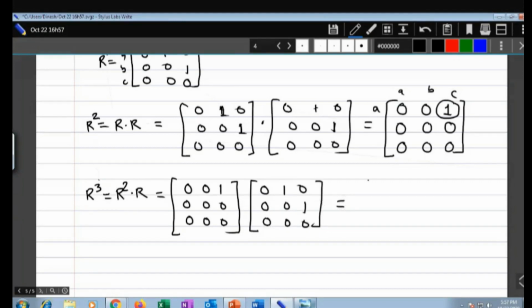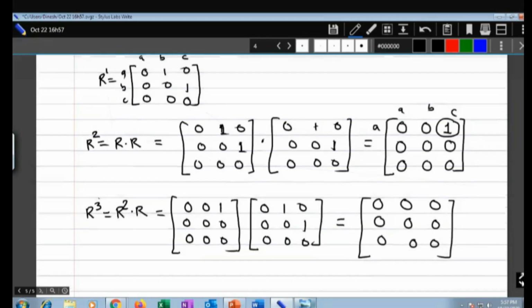So let us do the matrix multiplication. The third row has 1 and this is 0, so ultimately this is 0. Third row, first one 0, second one 0, so this is 0, this is going to be 0, and this is also 0. So ultimately you will have all 0s over here. It doesn't matter because nothing is added over here.